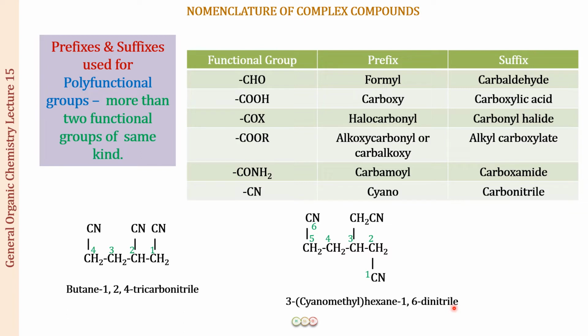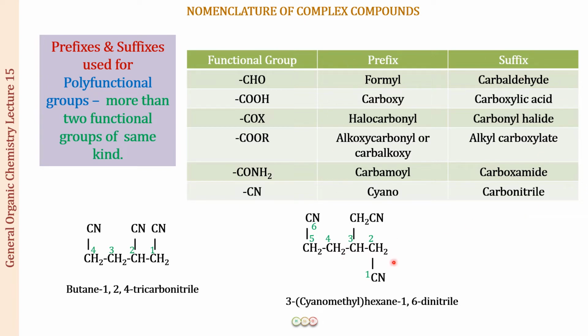Now, one more thing I want to tell you is that in the last lecture we discussed the alicyclic compounds. In the alicyclic compounds, if the functional groups which consist of carbon are directly attached to the carbon of the ring, then again the prefixes and the suffixes remain exactly like you have over here.